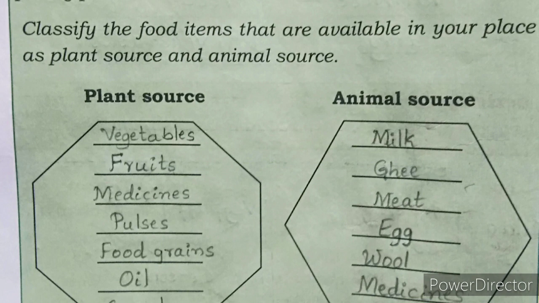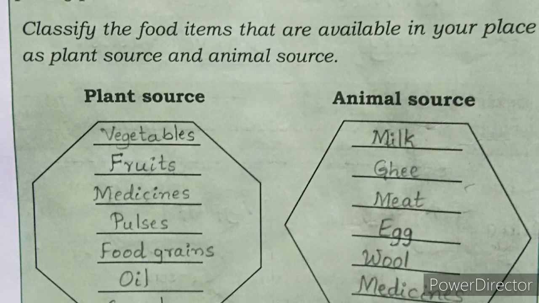Classify the food items that are available in your place as plant source and animal source. See here, plant source. What will we get from the plants? We will get from the plants vegetables, fruits, medicines, pulses, food grains, oil, cereals. These all we will get from the plants. Okay, like this. From the animals, what will we get children? From the animals we will get milk, ghee, meat, egg, wool, medicines, cod liver oil. These all we will get from the animals. So, these all we will call plant source and these all we will call animal source.